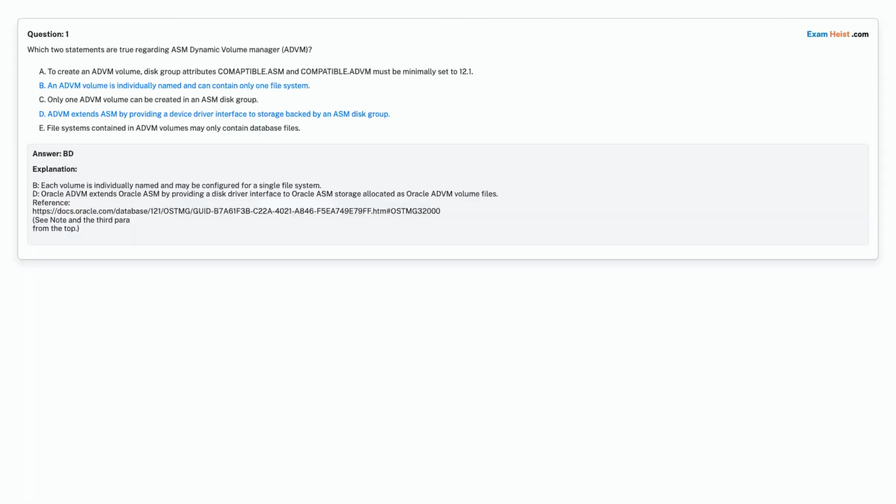Correct answer is Option B. An ADVM volume is individually named and can contain only one file system. Option D. ADVM extends ASM by providing a device driver interface to storage backed by an ASM disk group.